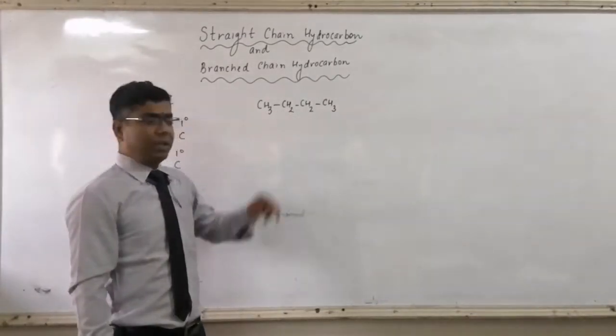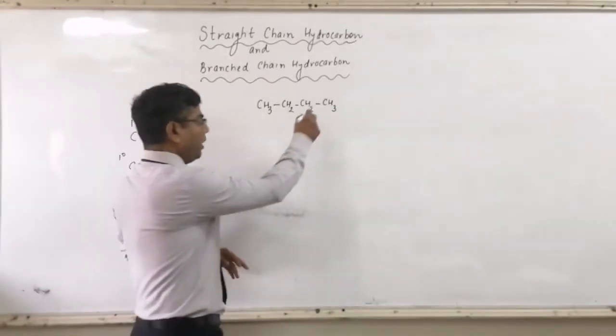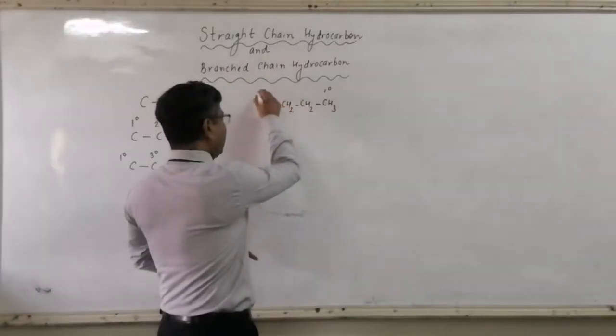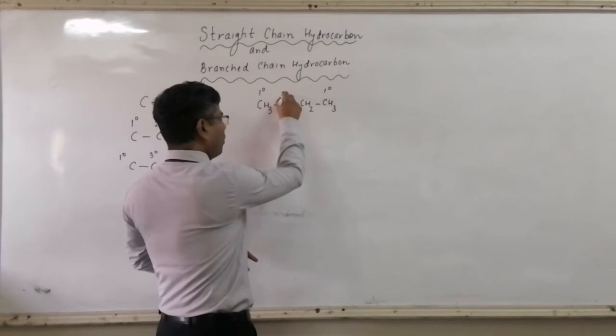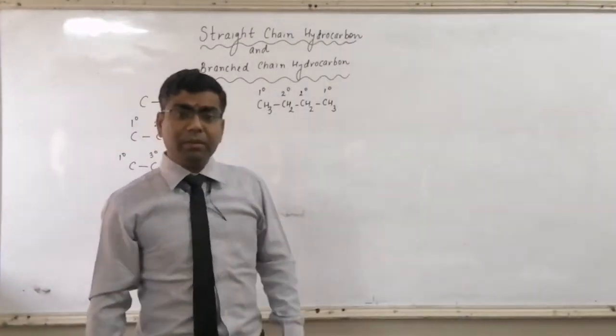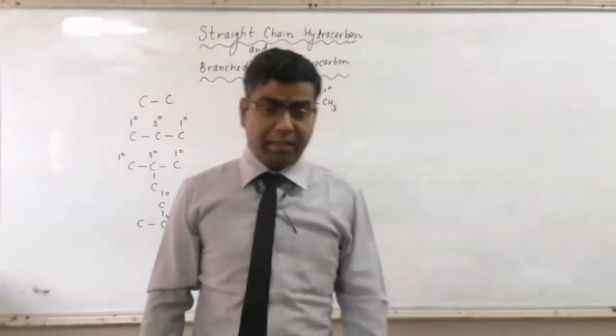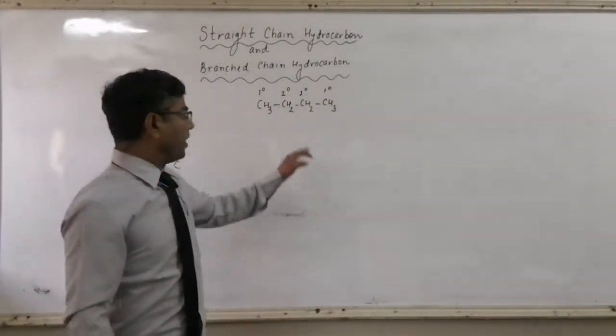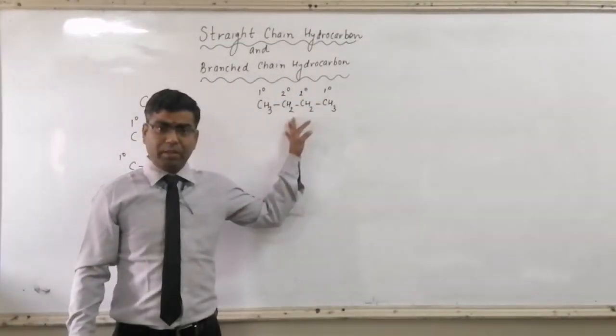This carbon is your 2-degree carbon, this carbon is your 2-degree carbon. So here we can represent, it is your 1-degree carbon, it is your 1-degree carbon, it is your 2-degree carbon, it is your 2-degree carbon. 3-degree carbon atoms or 4-degree carbon atoms are absent. So it is an example of a straight chain hydrocarbon.